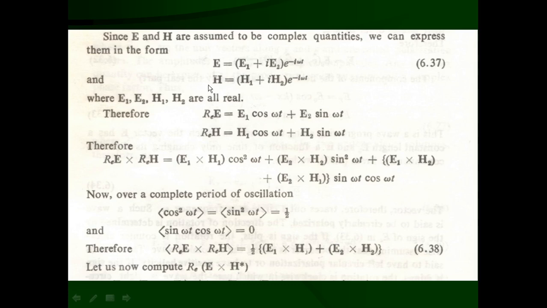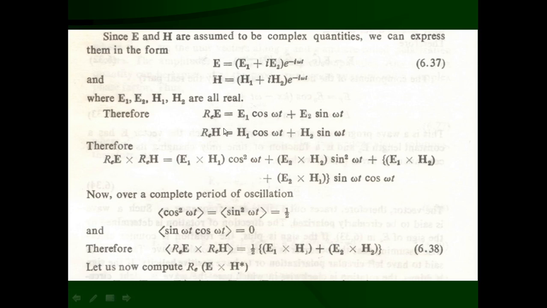Similar things we can obtain for the magnetic field H. H is equal to H1 plus iH2 times cos omega t minus i sin omega t. By expanding this, we get the real part of H is equal to H1 cos omega t plus H2 sin omega t. So that way we obtain the real part of E and real part of H. Here E1, E2, H1 and H2 are vector quantities. Cos omega t and sin omega t are scalar quantities.